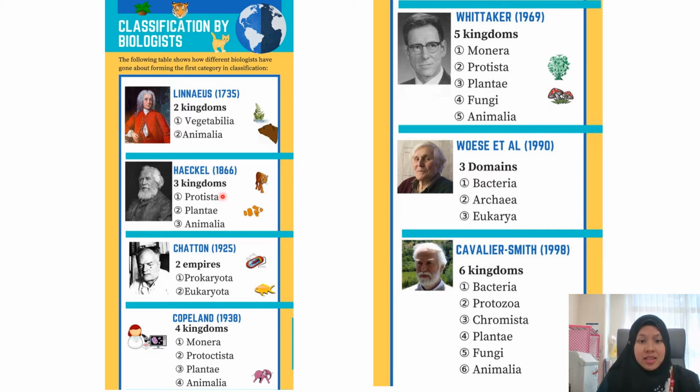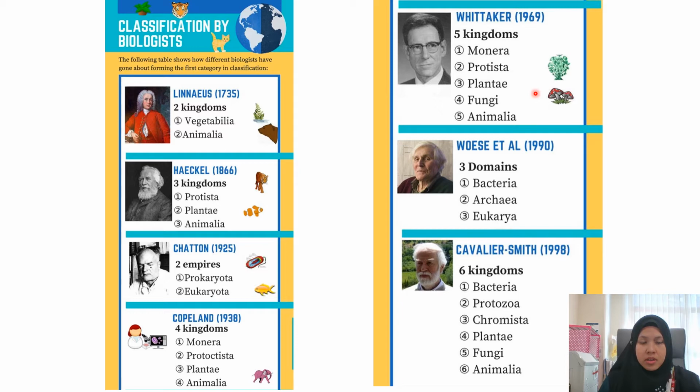Then in 1866 came Haeckel, where he polished the system by Linnaeus and introduced the third kingdom, which is the Protista. Then in 1938, Copland polished the system and added the fourth kingdom, which is the Monera, followed by Whittaker in 1969, where he added the fifth kingdom, which is the fungi.